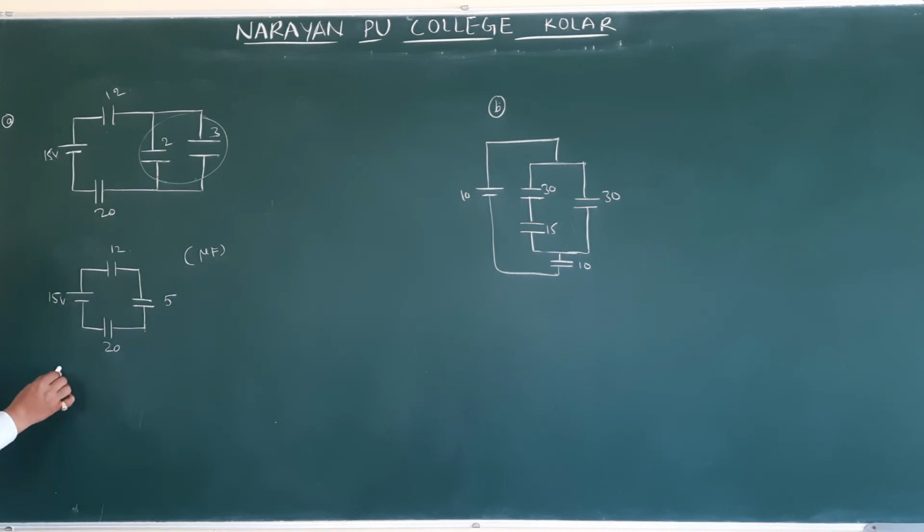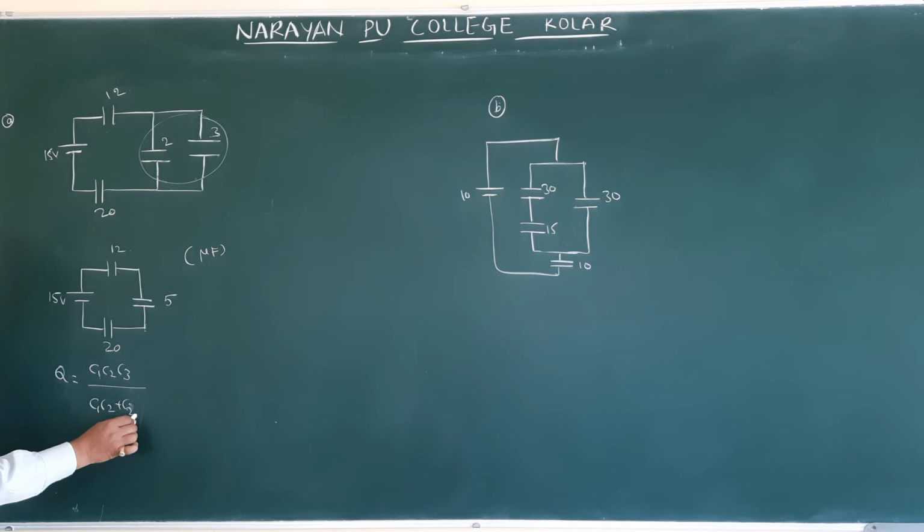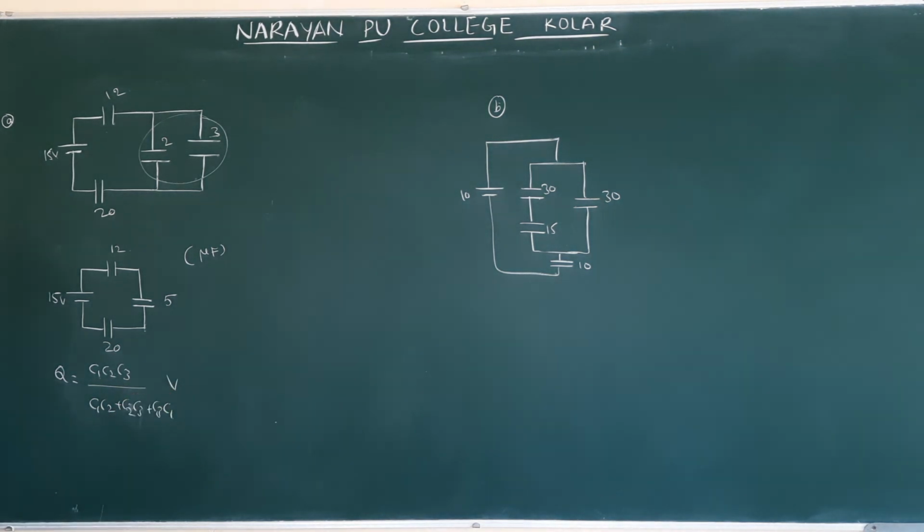How will we write it? Q is equal to C1 C2 C3 by C1 C2 plus C2 C3 plus C3 C1, into V, because these three are in series.